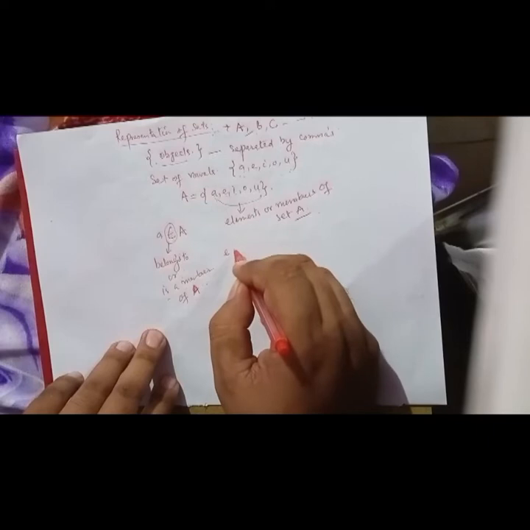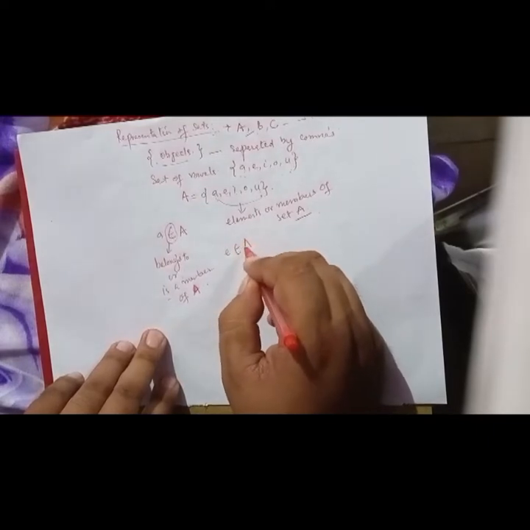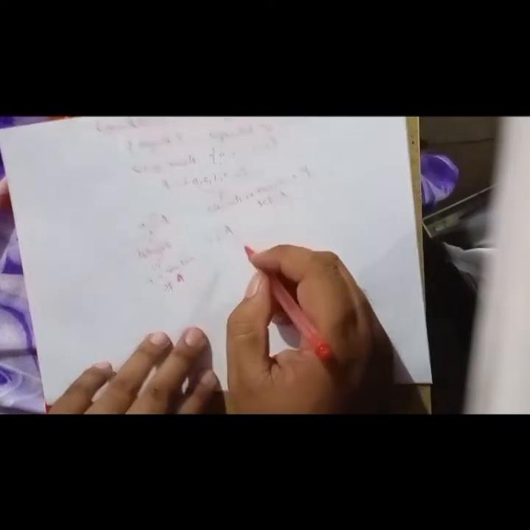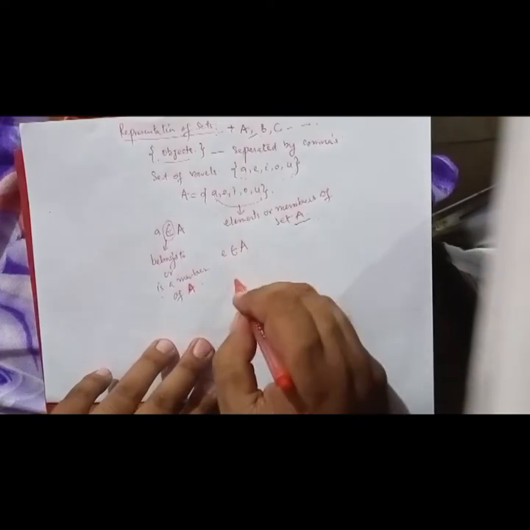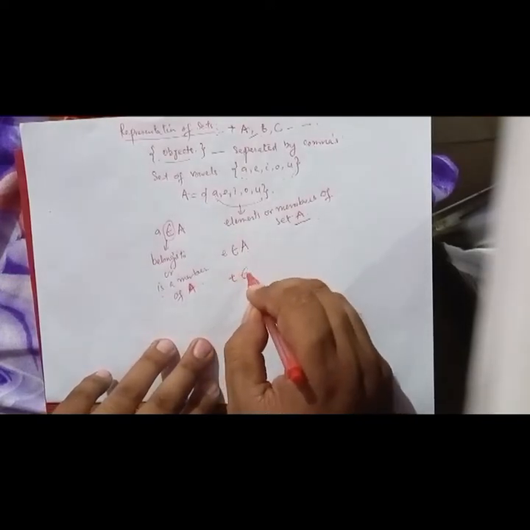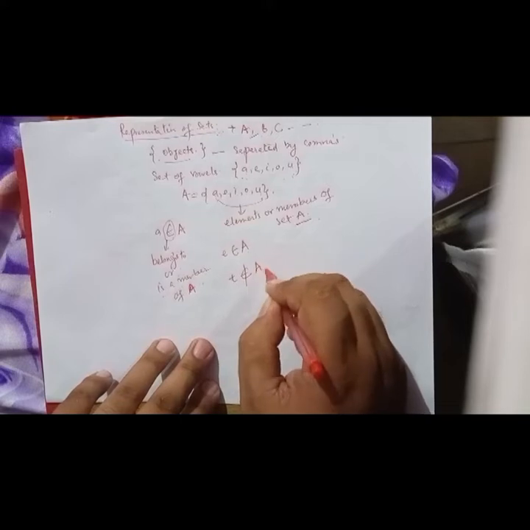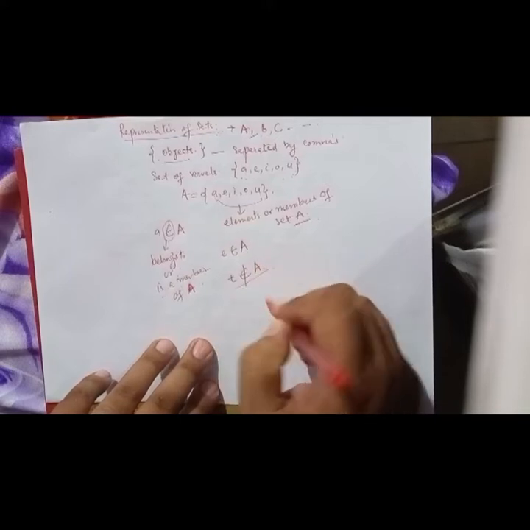Belongs to, or is a member of. So I can also write e belongs to set A. I can also write t does not belong to A, or t is not a member of A.